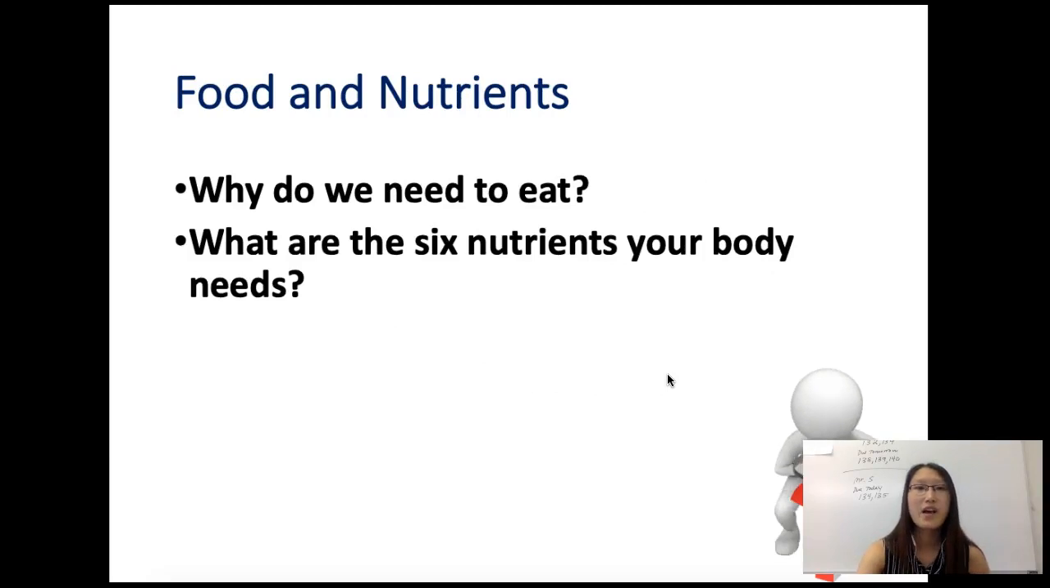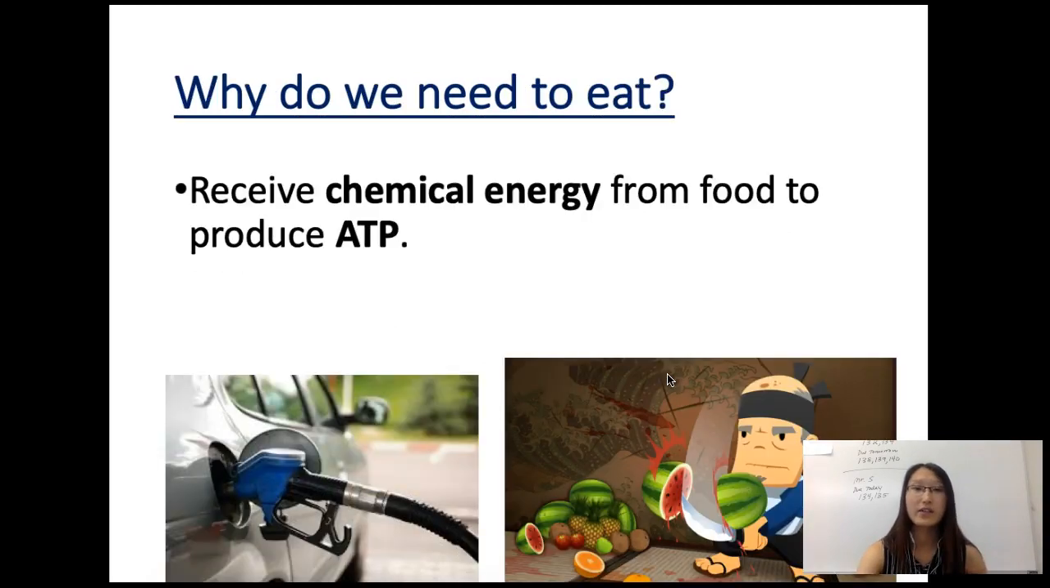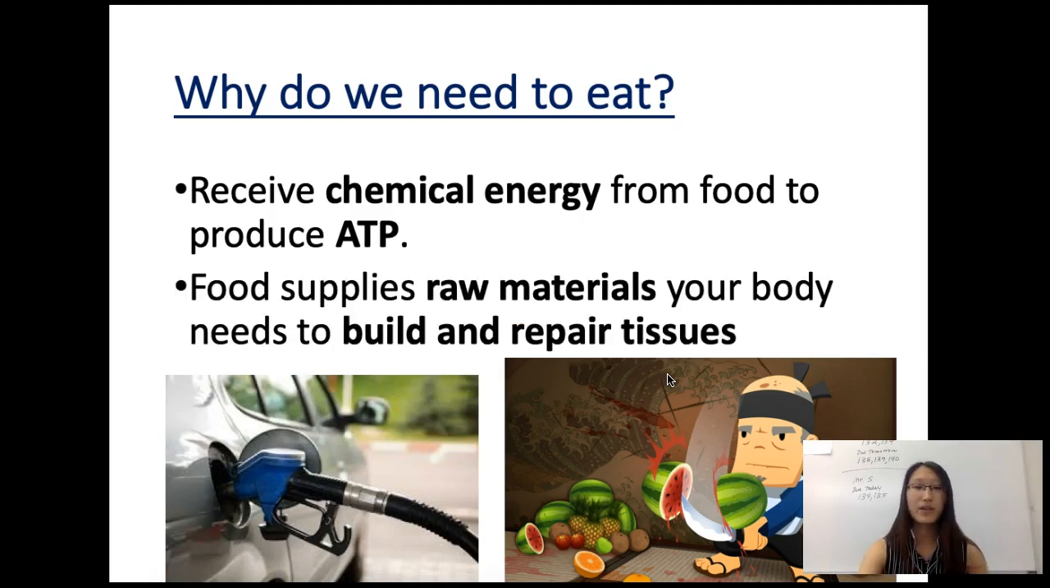So next is food and nutrients. Why do we need to eat? You need to receive chemical energy from food to produce ATP so that all your cells can do work, right? When you think about the cell respiration process, that process produces a lot of ATP, but in order for cell respiration to happen, there also needs to be ATP present in the first place. So you need ATP in every single one of your cells for a lot of things.